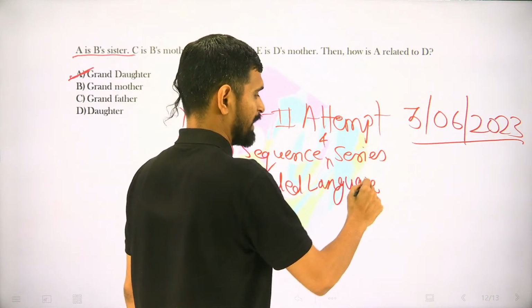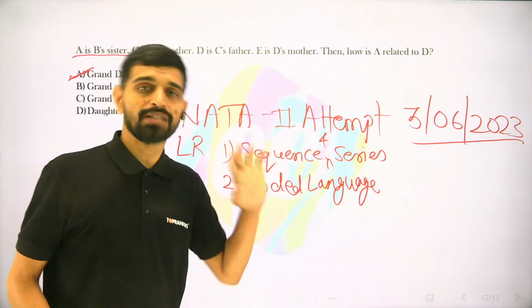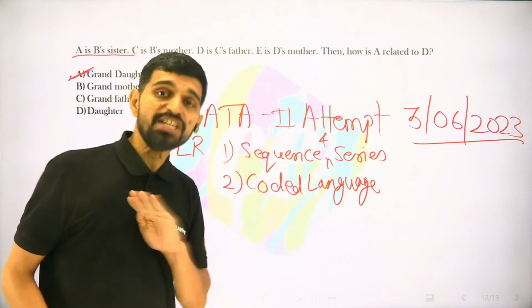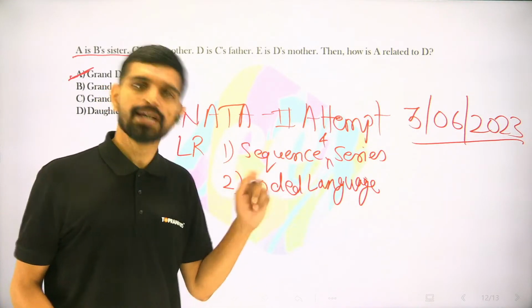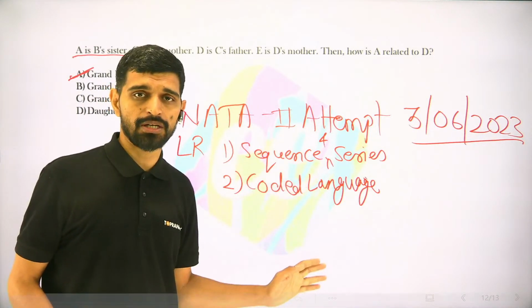Coded language, the type that we have covered is only one type, but there are certain more types to it. Please go through each type. Make sure you do not miss any of the topics or any of the types that we are discussing here.